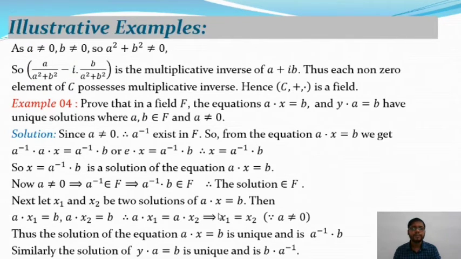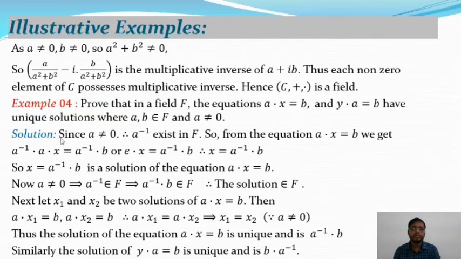So from this, as A is not equal to 0 and B is not equal to 0, A square plus B square is not equal to 0. So A by A square plus B square minus i times B by A square plus B square is a complex number and it is the multiplicative inverse of A plus iB. And thus each non-zero element of C possesses a multiplicative inverse. So every non-zero element has an inverse and it belongs to C. Hence (C, +, dot) is a field, by the definition of a field.